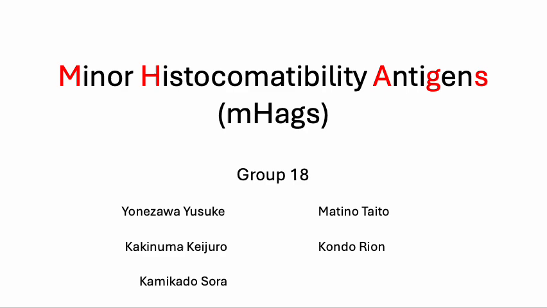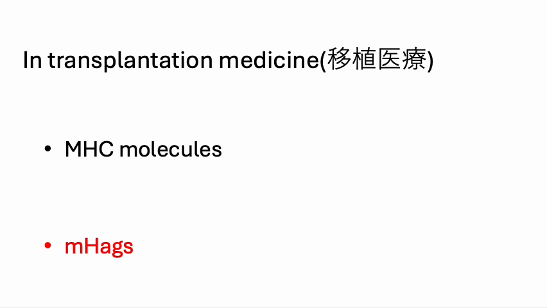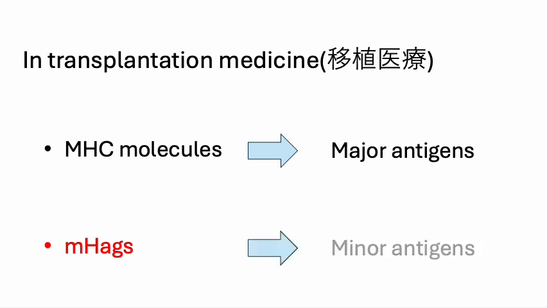Today, I would like to talk about minor histocompatibility antigens, or MHAGs. In transplantation medicine, we often hear about HLA or MHC matching. These are the major antigens. But today, I want to focus on the minor ones. These are MHAGs. Even when the major antigens are perfectly matched, these minor antigens can still decide the success or failure of a transplant.